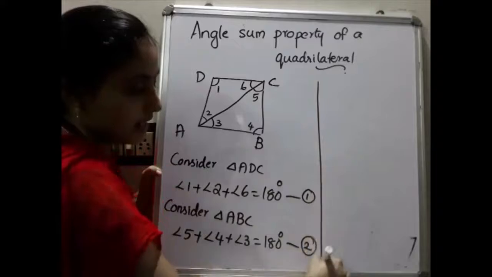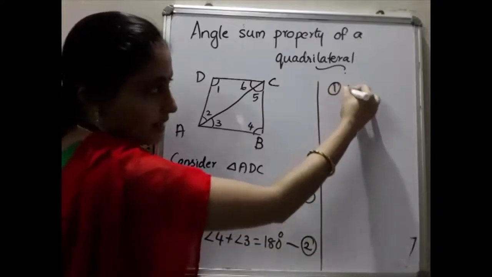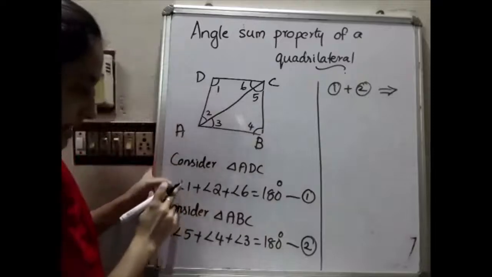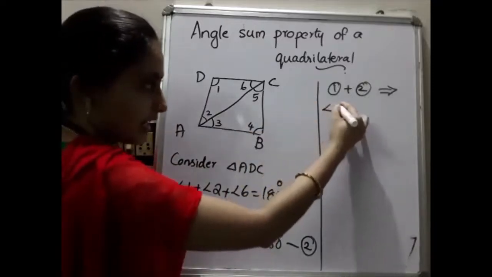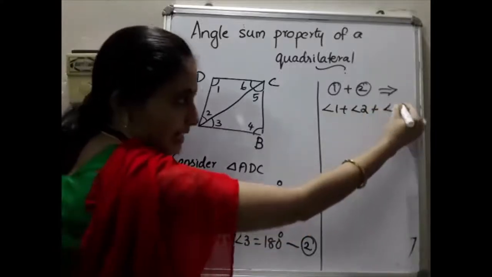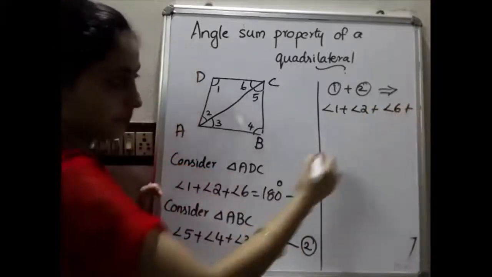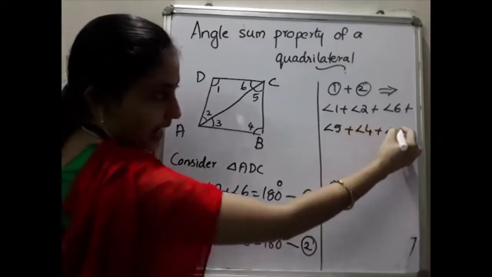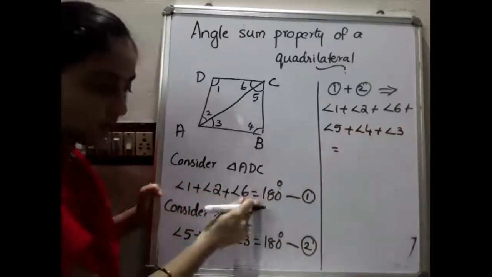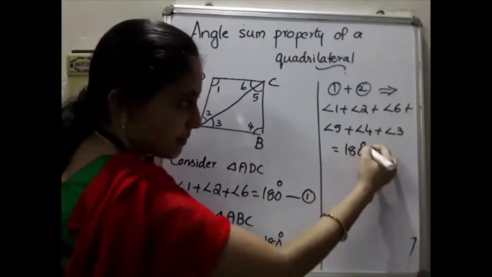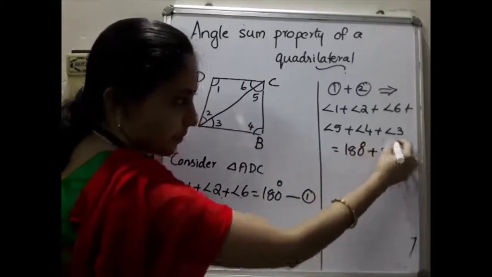So listen here please. Equation 1 plus equation number 2 gives, adding these, angle 1 plus angle 2 plus angle 6 plus angle 5 plus angle 4 plus angle 3 will be equal to 180 degree plus 180 degree.